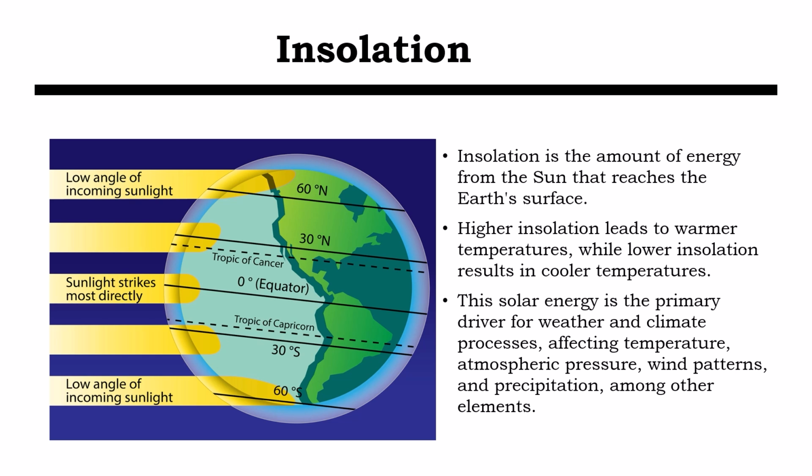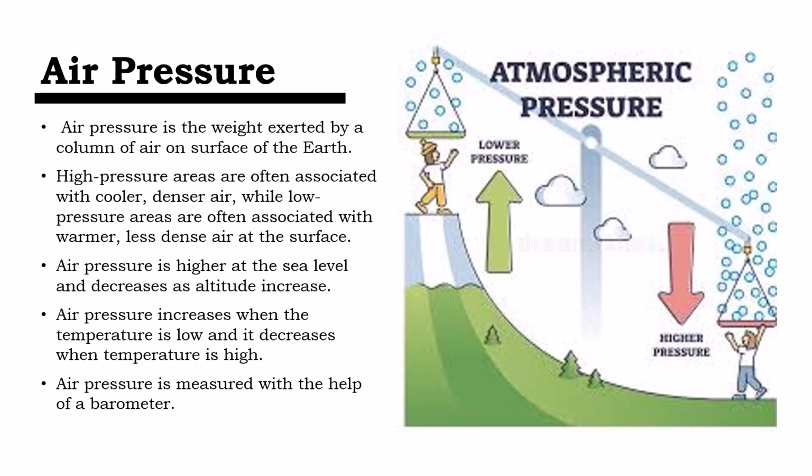Higher insolation leads to warmer temperatures, while lower insolation results in cooler temperatures. This solar energy is the primary driver for weather and climate processes affecting temperatures, atmospheric pressure, wind patterns, and precipitation, among other elements.